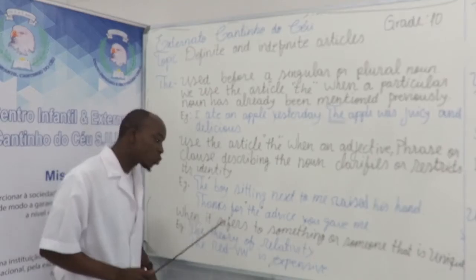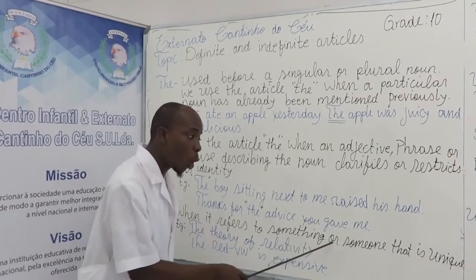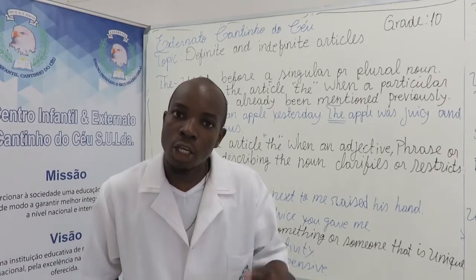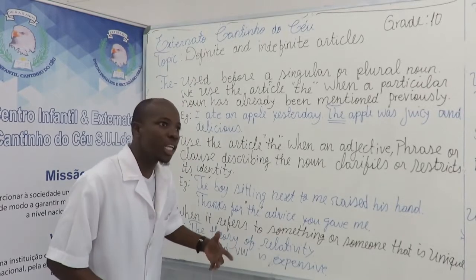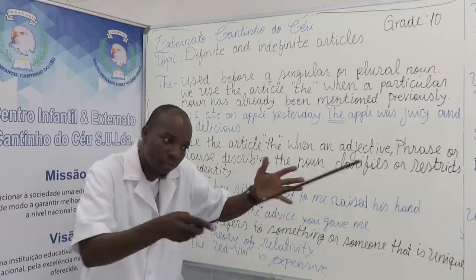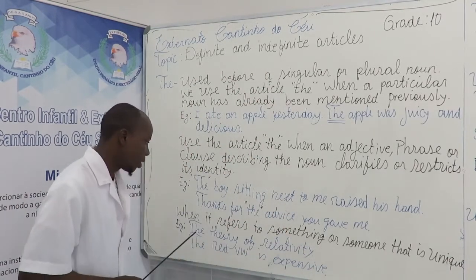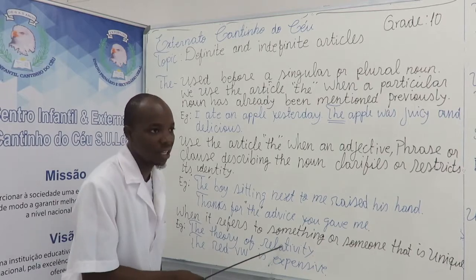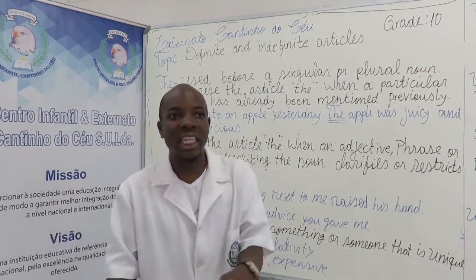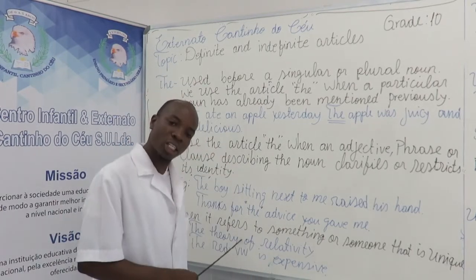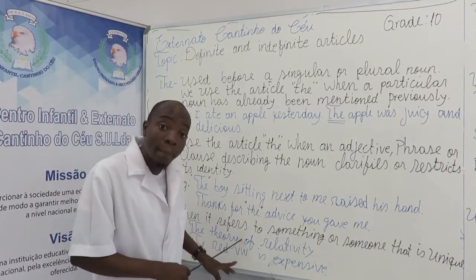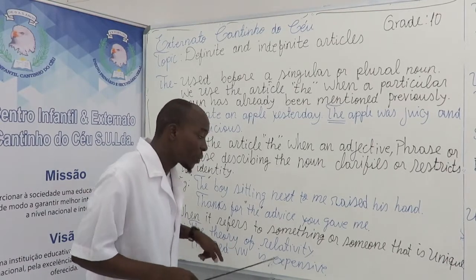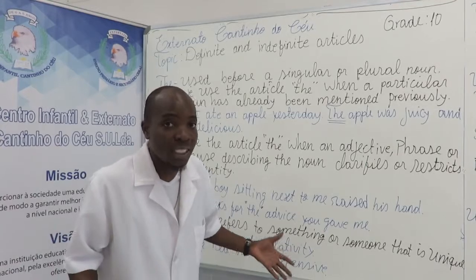Now, when it refers to something or someone that is unique, a unique thing is not generalized. No, it's very specific, restricted. The theory of relativity. I'm not talking about any theory of this particular author. No, I'm talking about the theory of relativity and many other theories that existed.